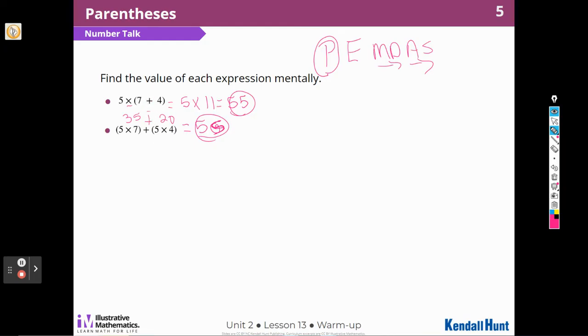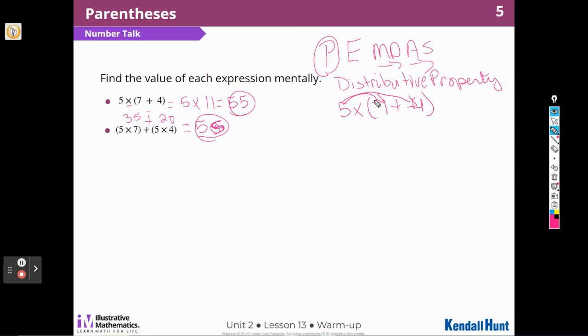But I know there's something called the distributive property. And what that means is anytime there is a number outside of the parentheses and multiplication, right, I can distribute that 5 to everything inside the parentheses.